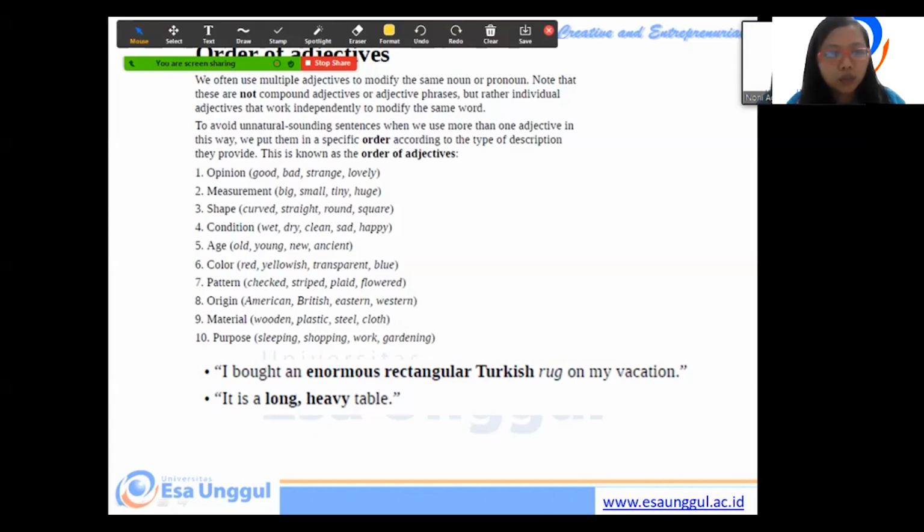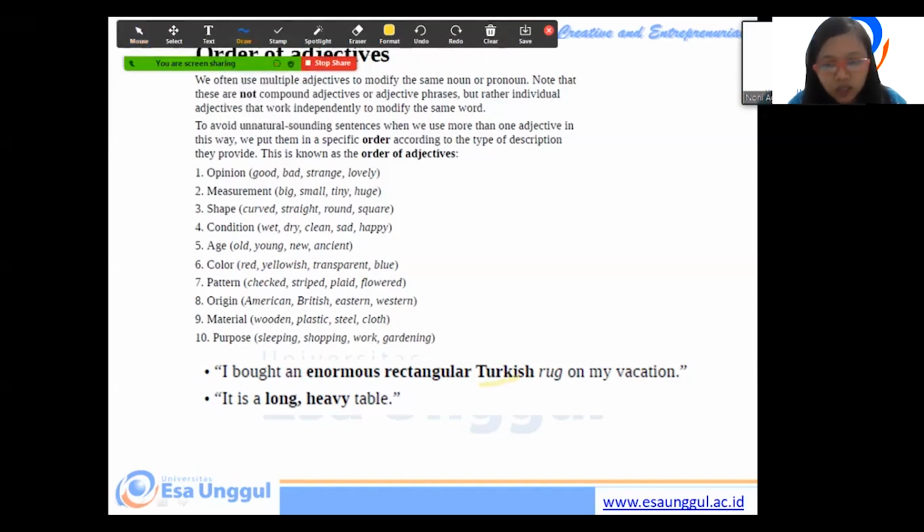Color, red, blue. Pattern, check, striped. Origin, American, Indonesian. Material, wooden, plastic. Purpose, sleeping, shopping, work, gardening. Now look at the example. I bought an enormous rectangular Turkish rug on my vacation.